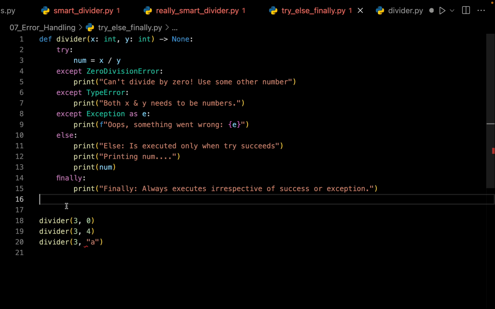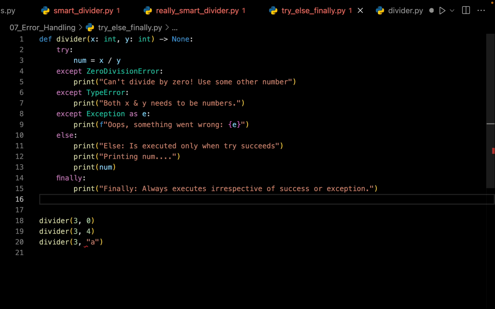Or suppose you're interacting with some other APIs and you want to do some kind of a cleanup operation. Maybe you want to delete some files, maybe you want to insert some files. So no matter the outcome, if the operation succeeds or fails, we can have that logic inside the finally block.